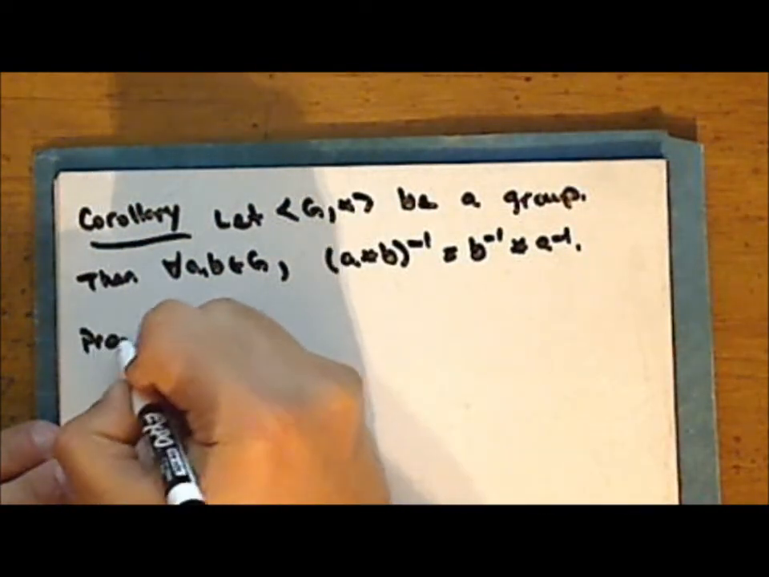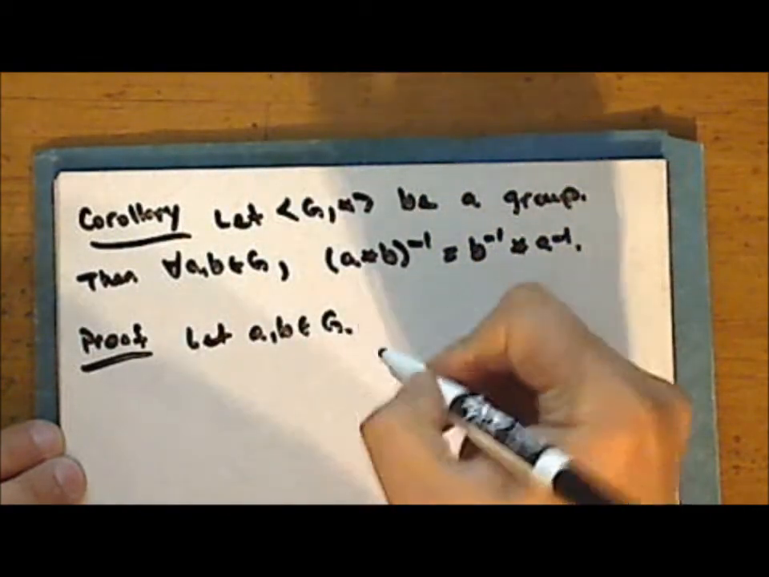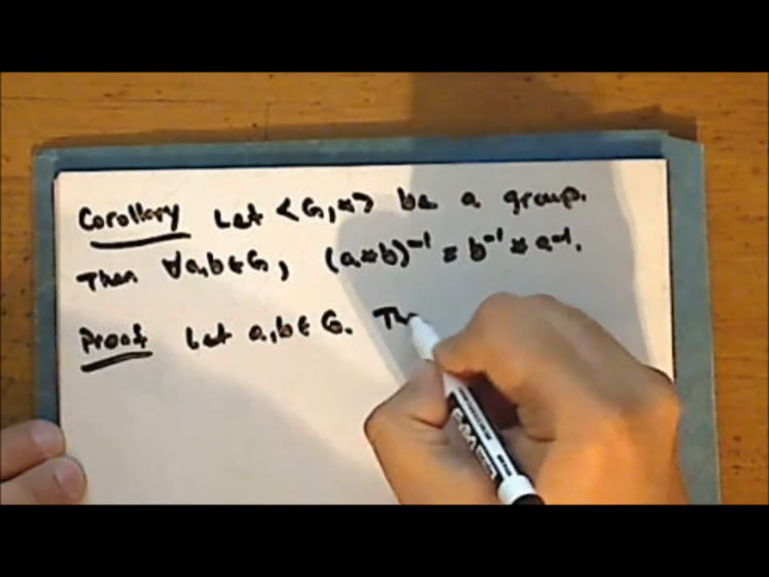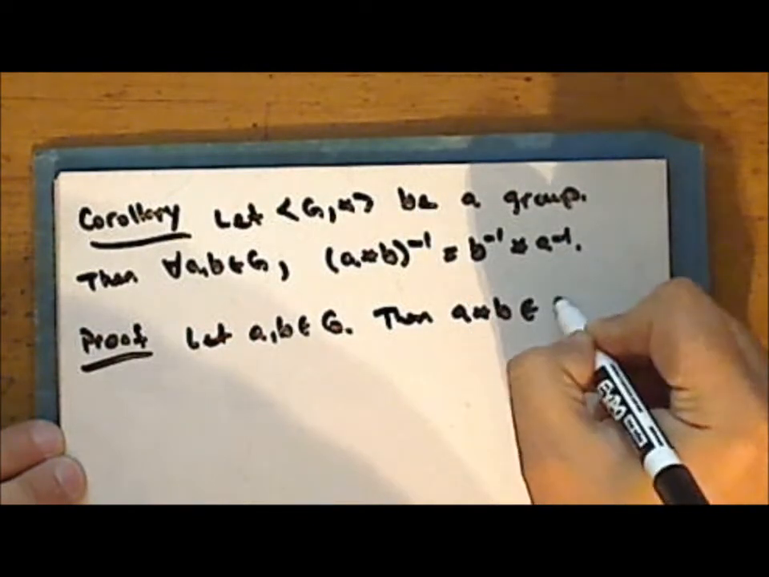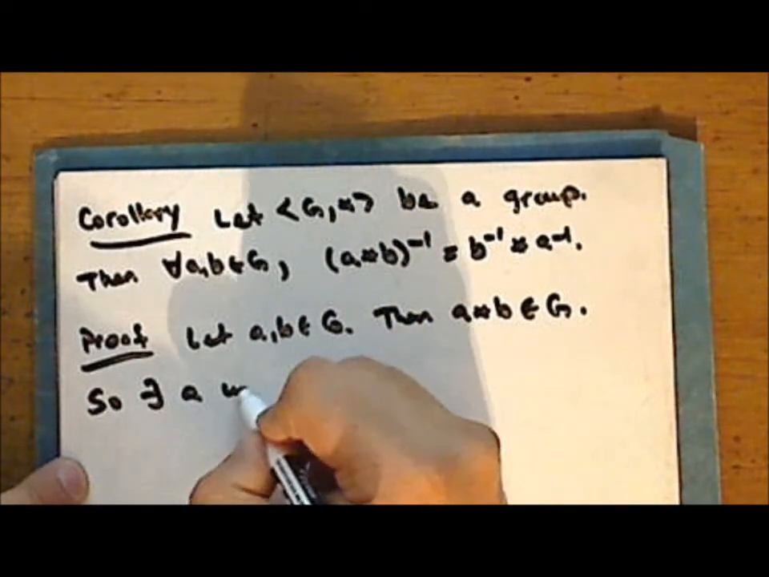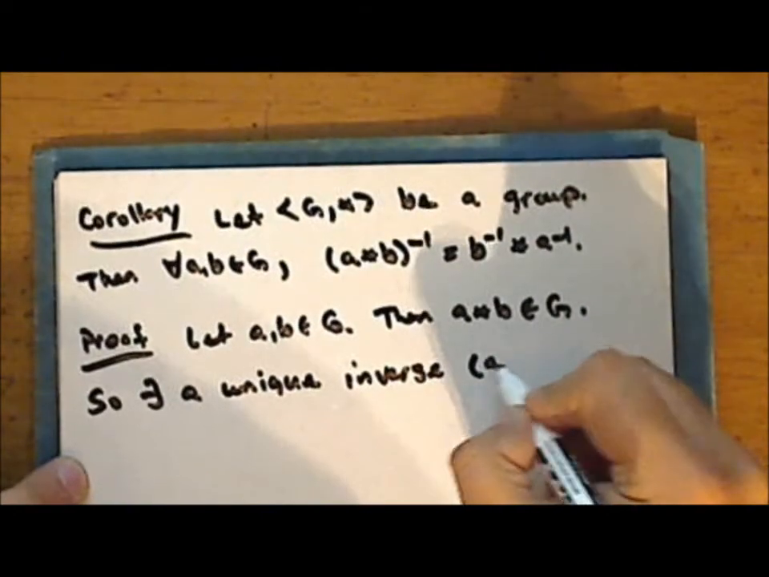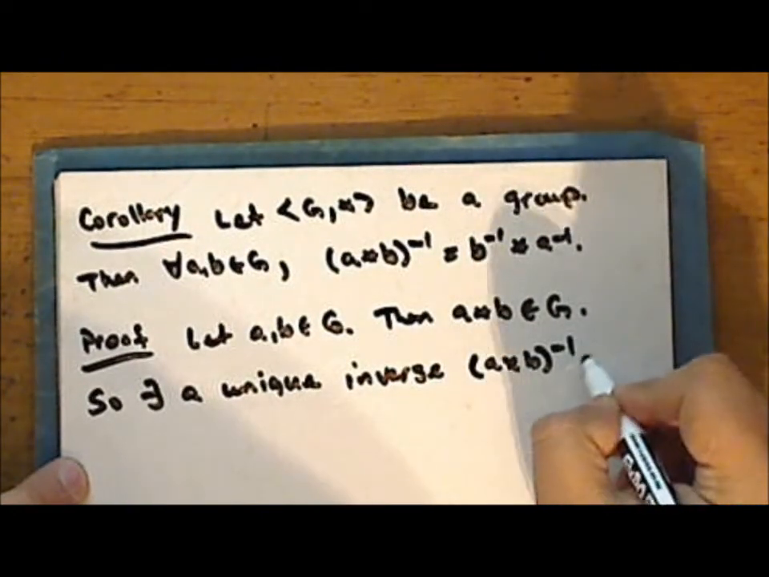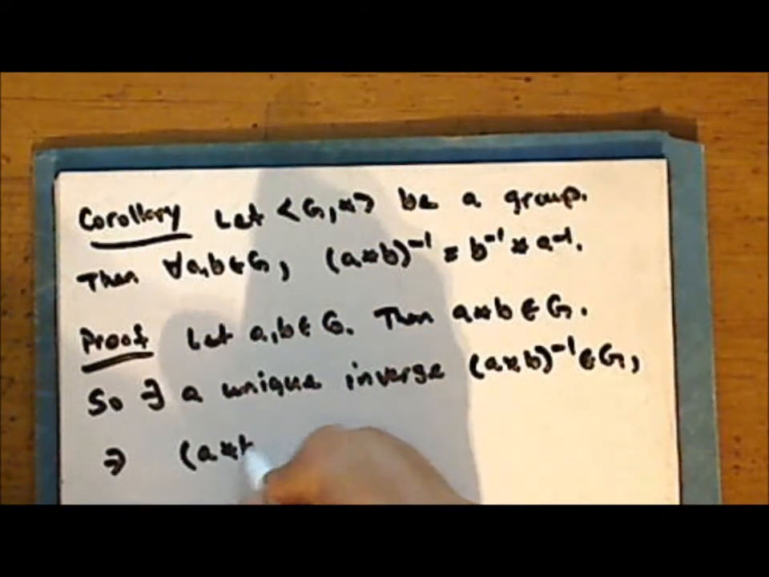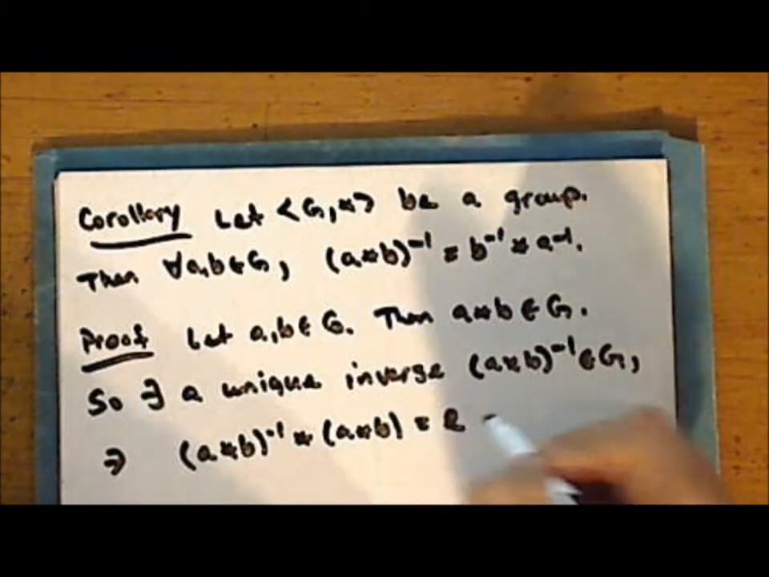All right, so proof. Let A and B be in the set G. Then as G is a group, it is a magma, so it's closed under the operation. And so A star B is also an element in the group. So there exists a unique inverse, the quantity A star B inverse, in the set G, such that the quantity A star B inverse star the quantity A star B is equal to the identity element.